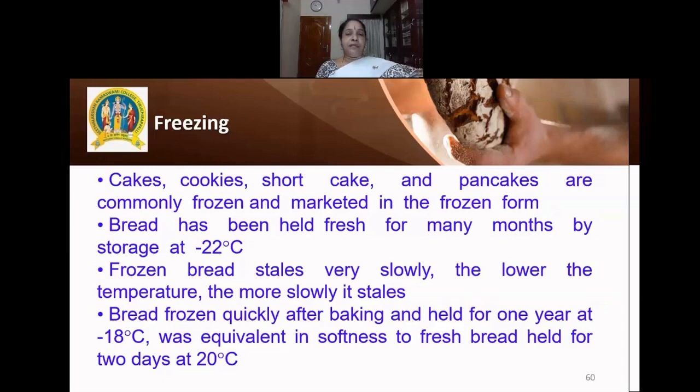degrees centigrade. So even if the bread is stored for up to 1 year at minus 18 degrees centigrade, the bread was good. It looked good, and also it tasted good, and all the properties of the bread were good. And freezing can be adopted as one of the methods for preventing the spoilage in baked products.